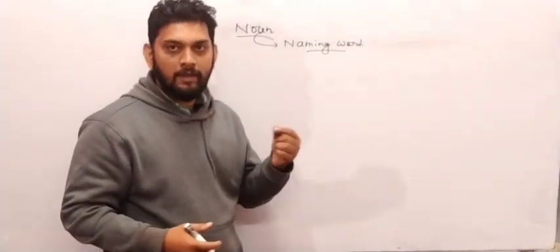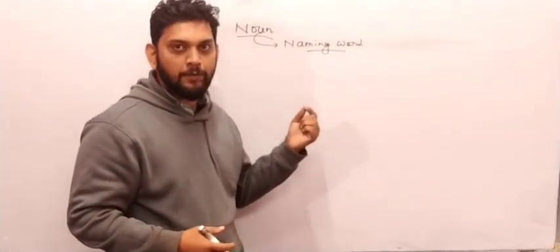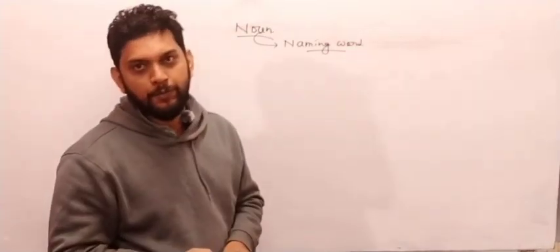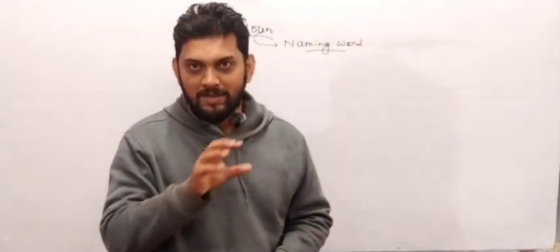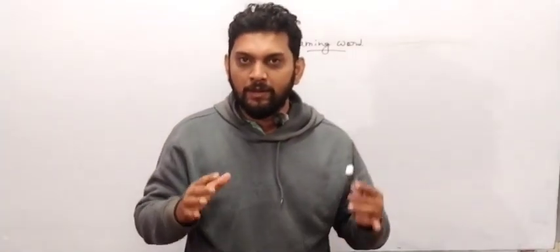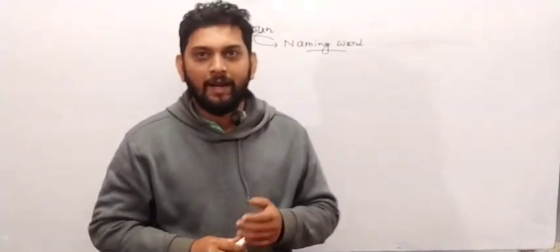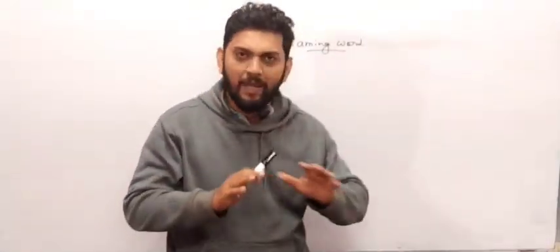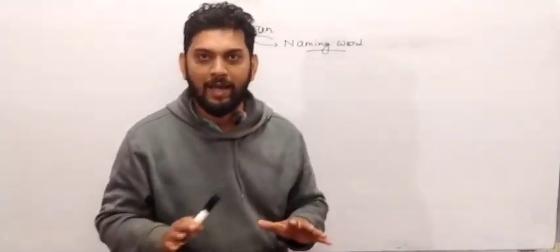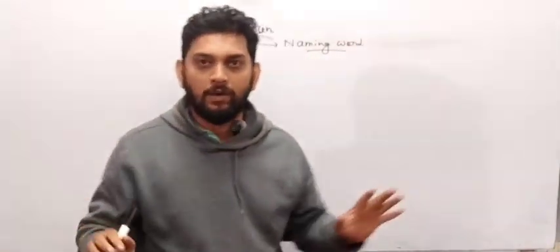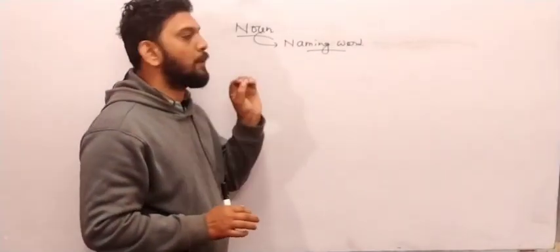Right now you are watching a board in front of me. Yes or no? Yeah, there is a board. So it is also a noun in front of your eyes. Right now you are sitting at your home, and whatever you observe, everything is called noun. In my hand there is a marker, so it is also a noun. Whatever you see through your eyes, everything is considered as noun. Got my point? So simply we can say noun is a naming word.